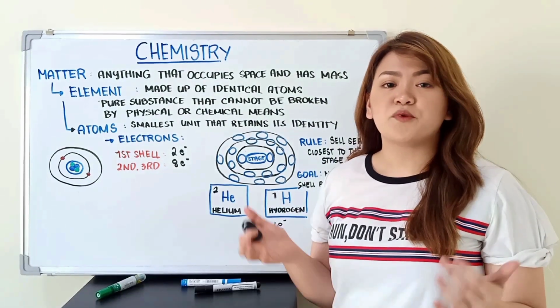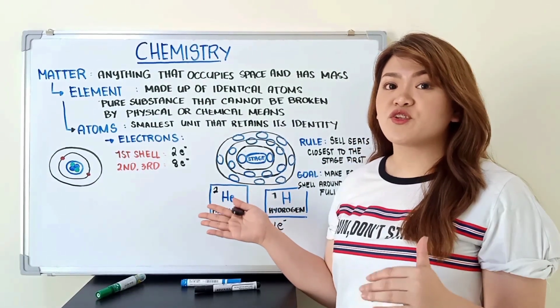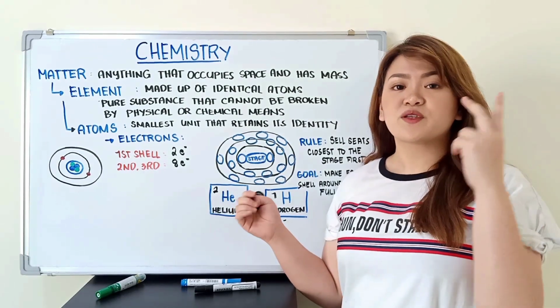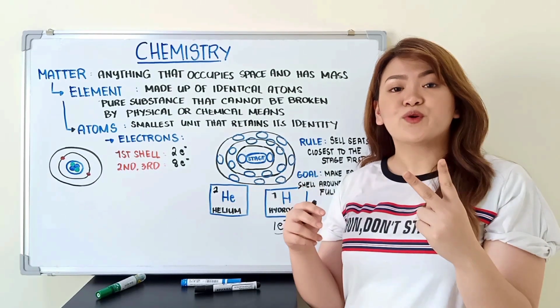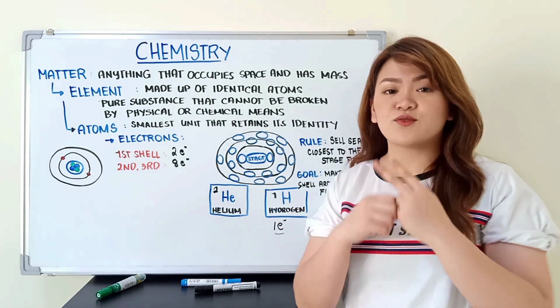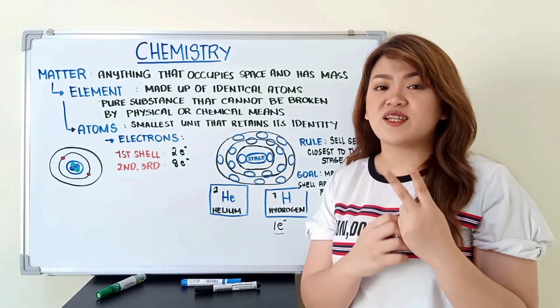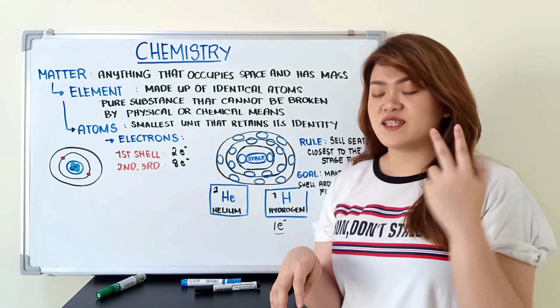So, next example, we have helium with an atomic number of 2. So, pag atomic number is 2, we have 2 protons inside an atom. So, kung meron tayong dalawang proton, ilan yung electron natin? Tama, dalawa din.